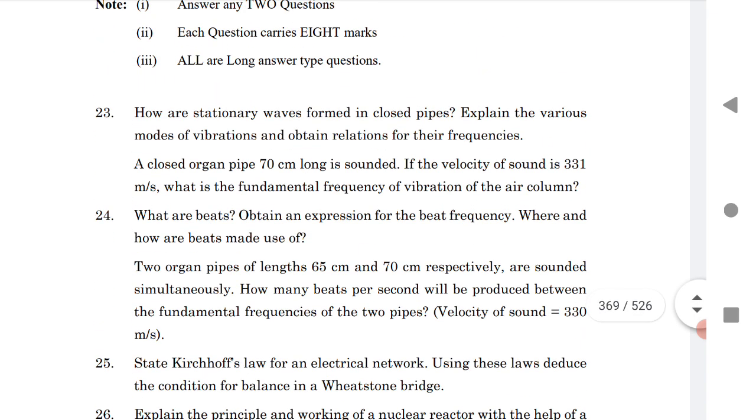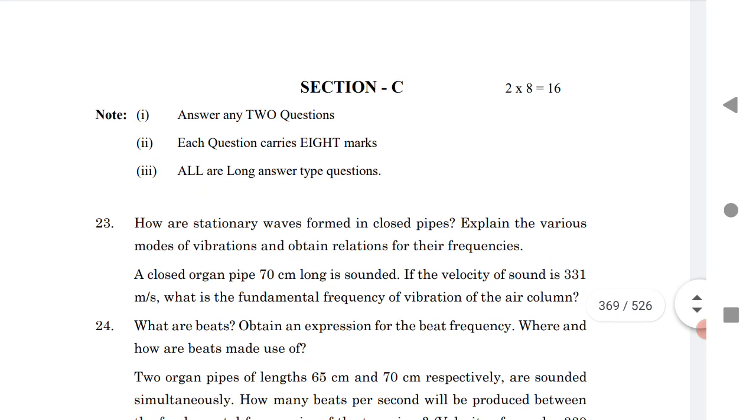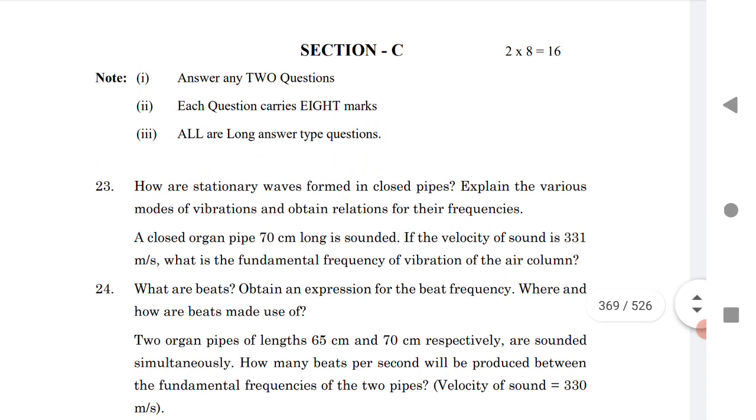After seeing this model paper released by BIE, the blueprint will be different this time, but at the same time I will tell you the important questions I have given. You practice those important questions so that you will get maximum marks in your board exam.